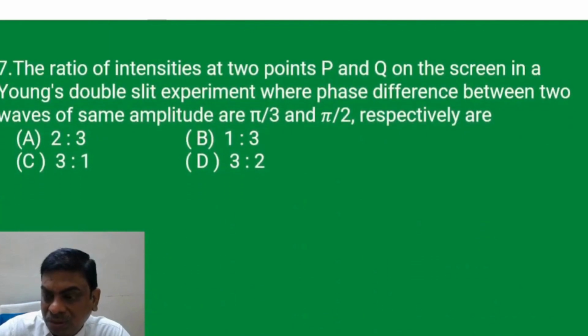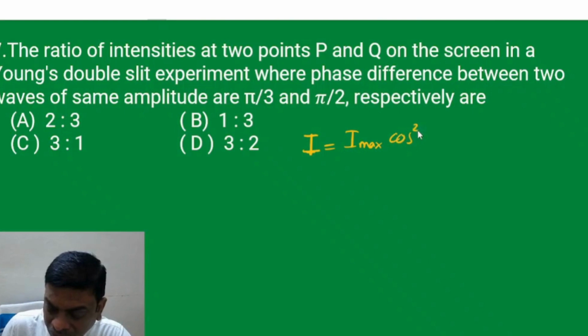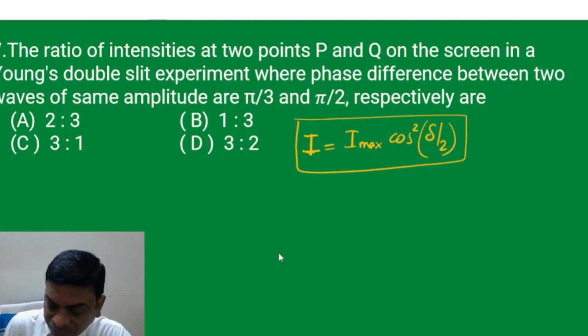Then, coming to question number 7, the ratio of intensities at 2 points P and Q on the screen in a YDSE, where the phase difference between the two waves of the same amplitude are pi by 3 and pi by 2 respectively. So just now we have the formula: intensity is equal to 4 times the intensity due to any wave, or you can also write this as maximum intensity into cos square of delta by 2. The delta is the phase difference between the interfering waves.